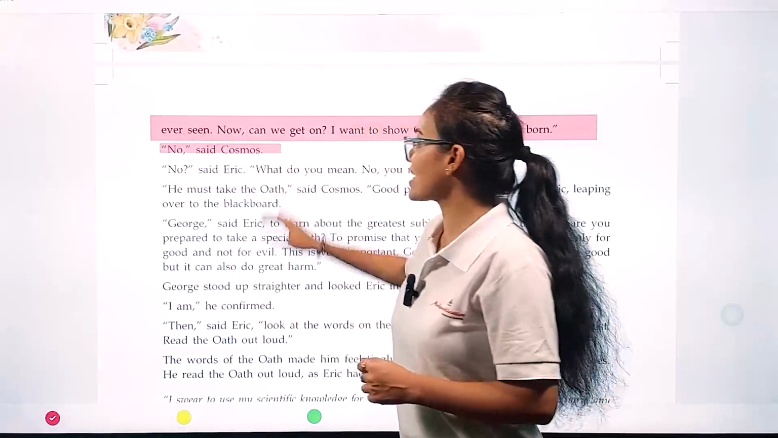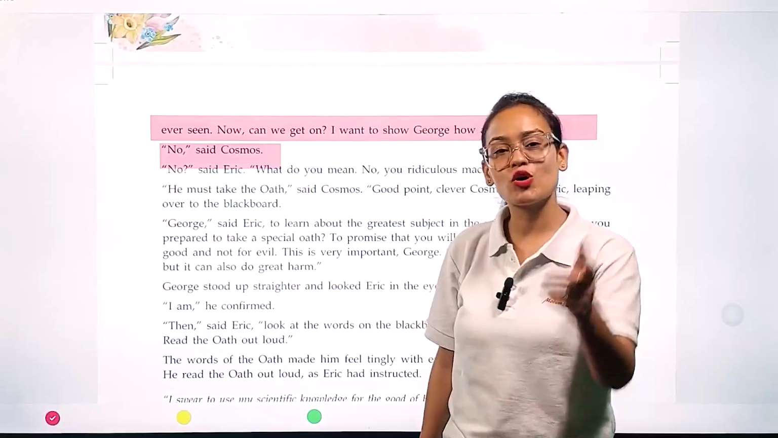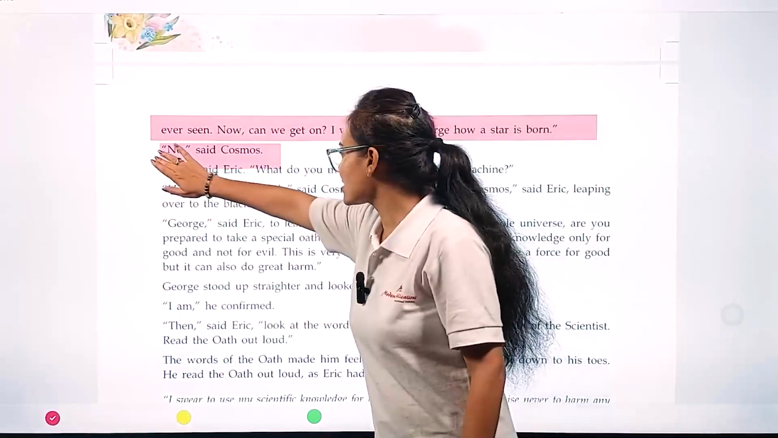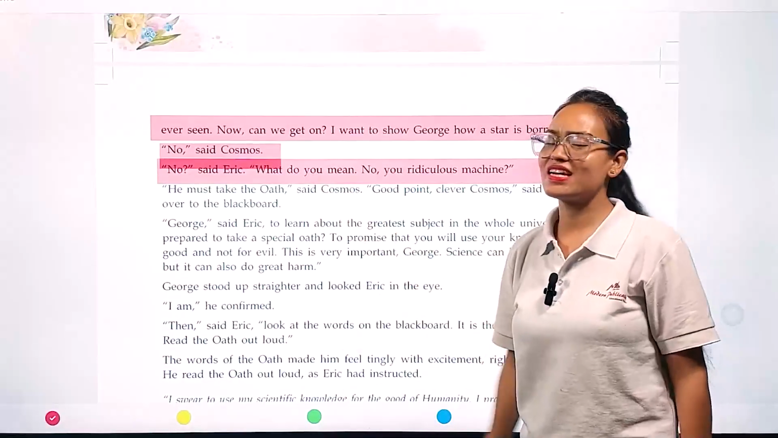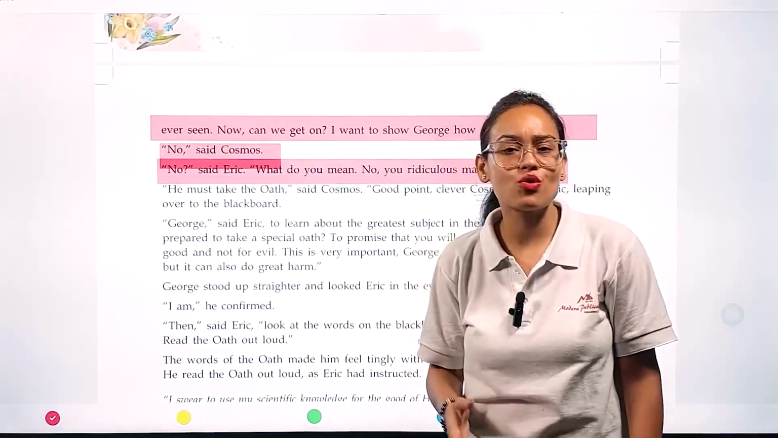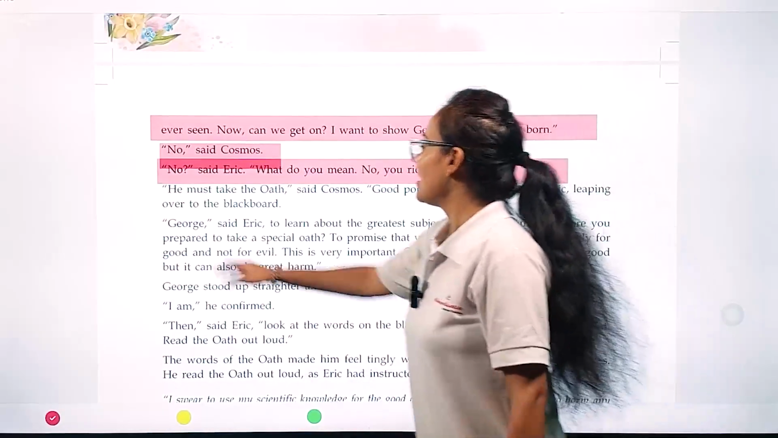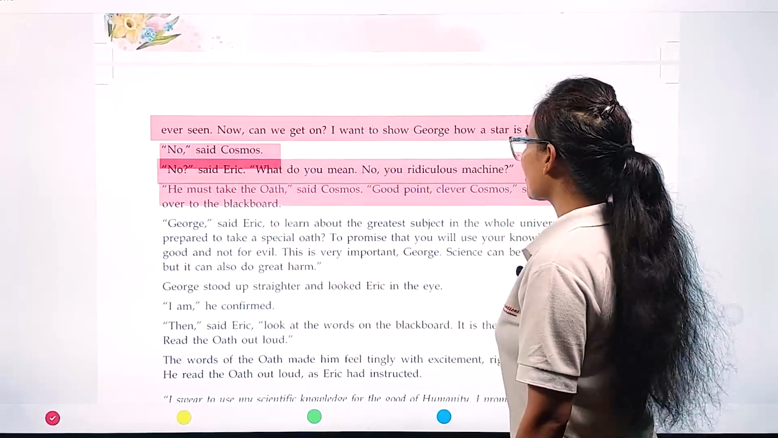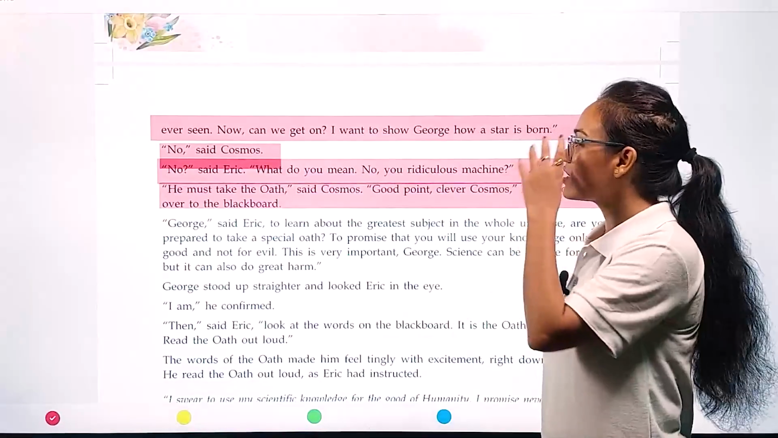"No," said Cosmos. Immediately Cosmos said, no, I don't want to show how stars are born to George. "No?" said Eric. "What do you mean, you ridiculous machine?" Eric asked, why don't you want to show George how stars are born? "He must take the oath," said Cosmos. "Good point. Clever Cosmos," said Eric, leaping over the blackboard.